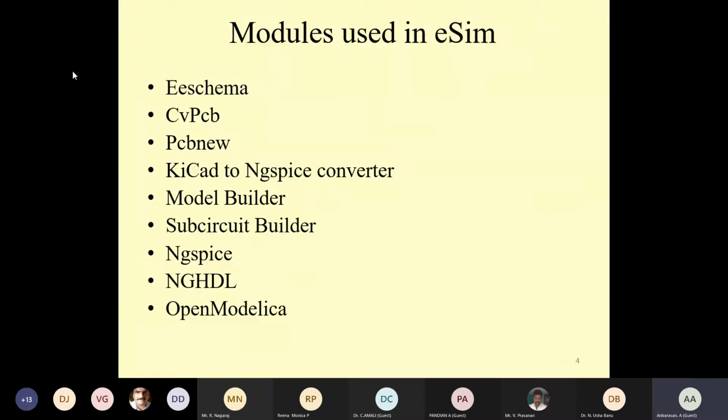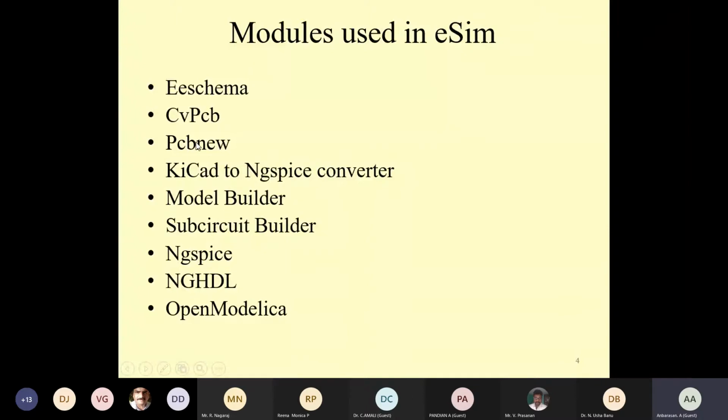The next one is Pcbnew. This Pcbnew is a powerful printed circuit board layout editor tool in KiCad. CvPcb is used to assign a footprint to each component in the netlist provided by eSchema, and that can be used by Pcbnew. So Pcbnew is a continuation of the flow: eSchema, then CvPcb, and then Pcbnew.